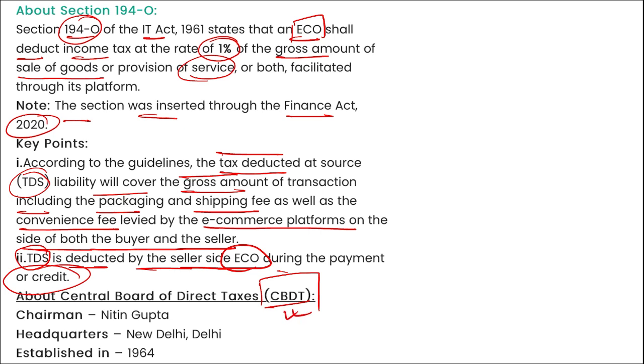If we talk about CBDT, who is the chairman here? Nitin Gupta. Headquarters is in New Delhi. And when was it established? In 1964. Important thing to remember here is this section 194-O. It states that ECOs shall deduct 1% of the gross amount of the sales or provisions or any service or both of them, correct, through their platform.